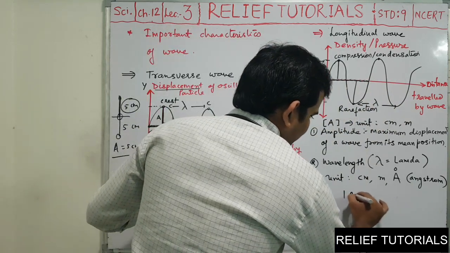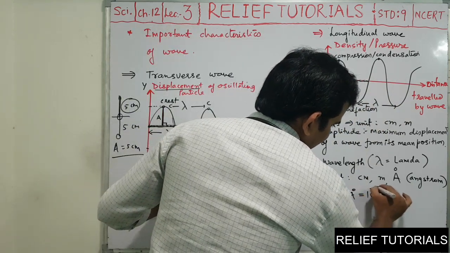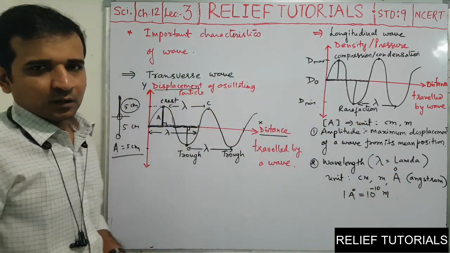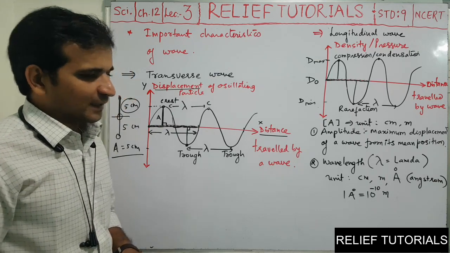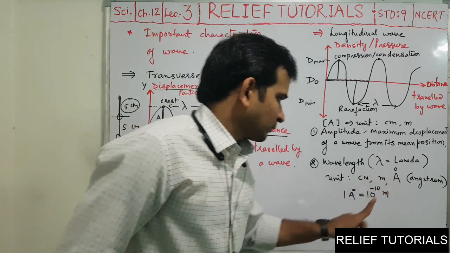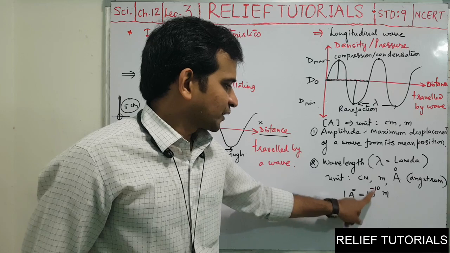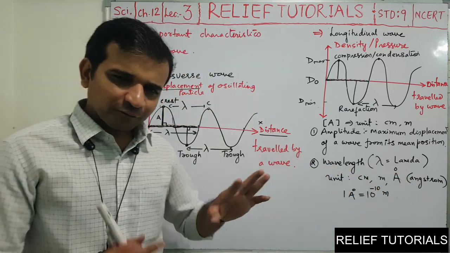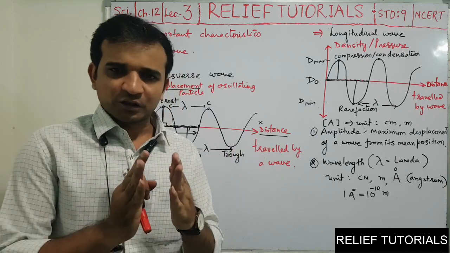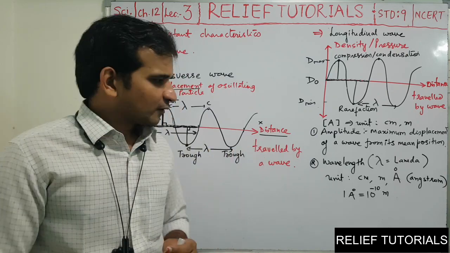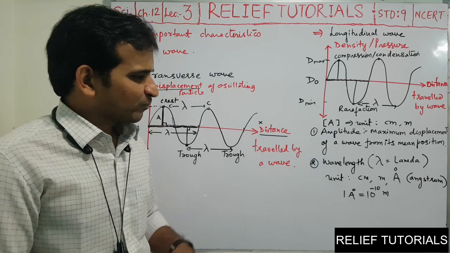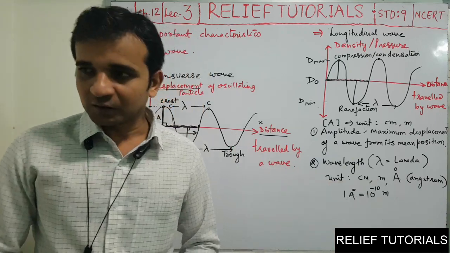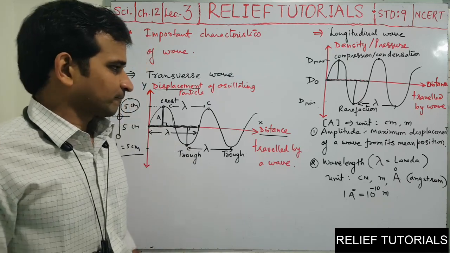One angstrom is equal to 10 raised to minus 10 meter. It is a very small unit of measuring length, because the wavelengths of many waves are very short. To measure such short wavelengths, we have a unit called angstrom.